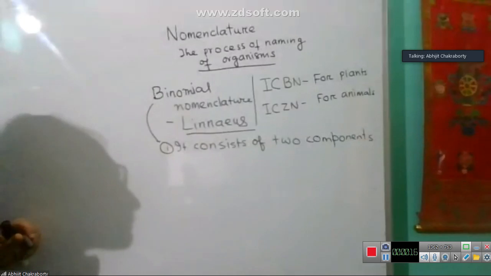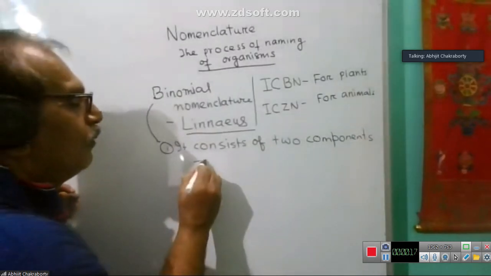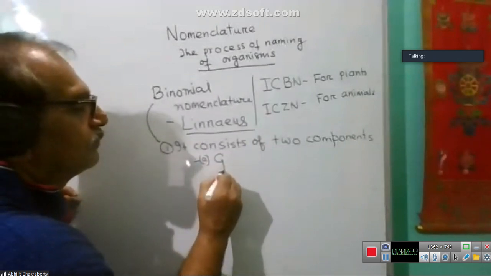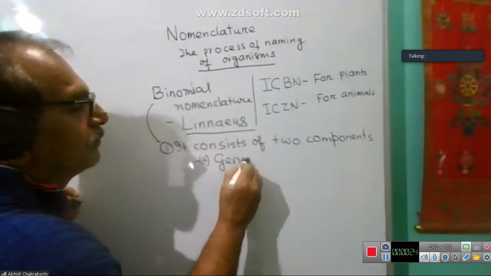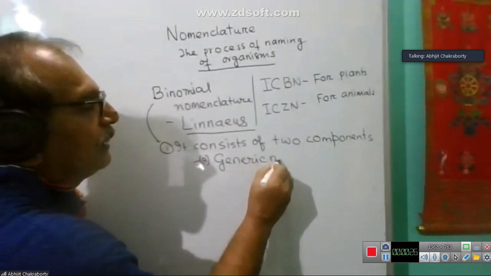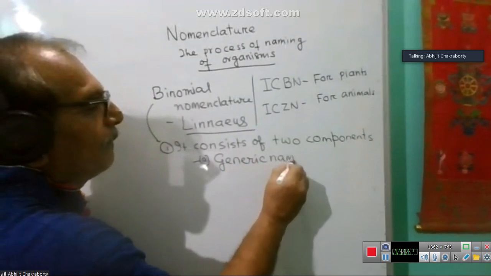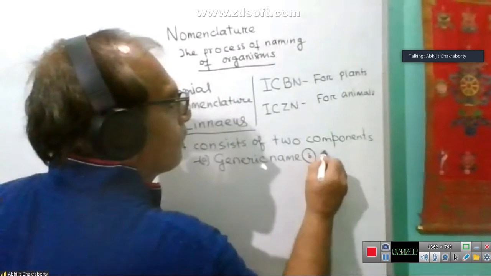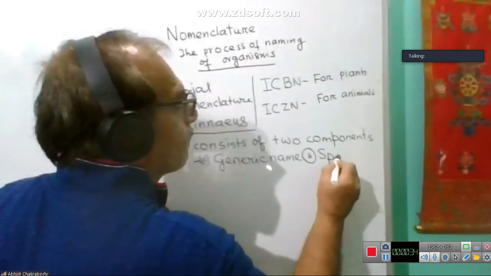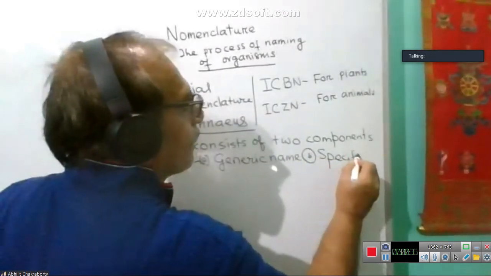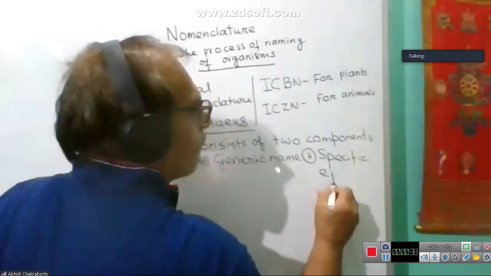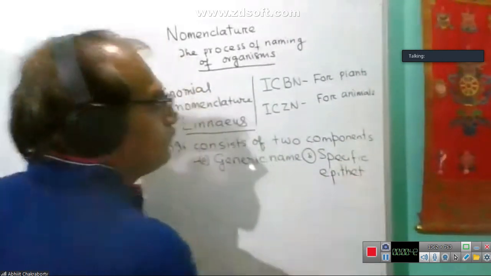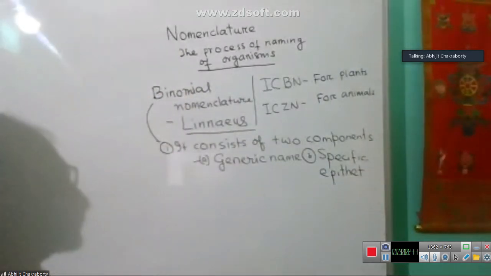Two components. One, generic name, and second one is specific epithet.